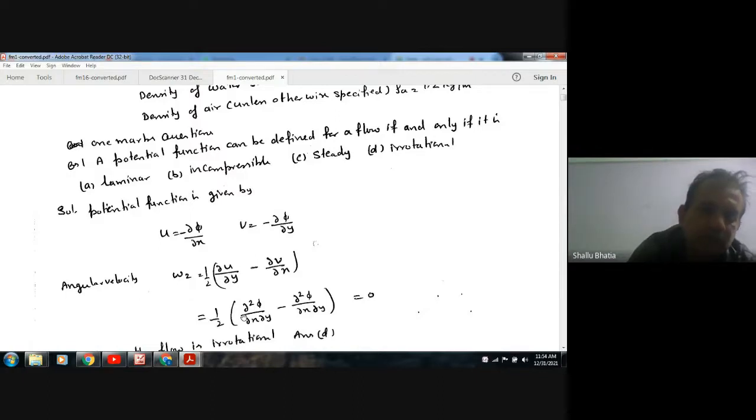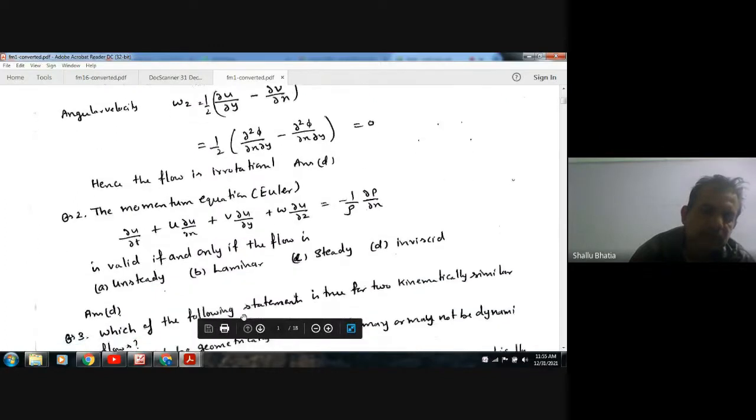Now, if we put the value of u and v in terms of this potential function, we get 1 by 2 of ∂²φ by ∂x∂y minus ∂²φ by ∂x∂y. So this comes out as 0. So the flow is irrotational. The potential function exists only for the irrotational flow. So the answer is B.